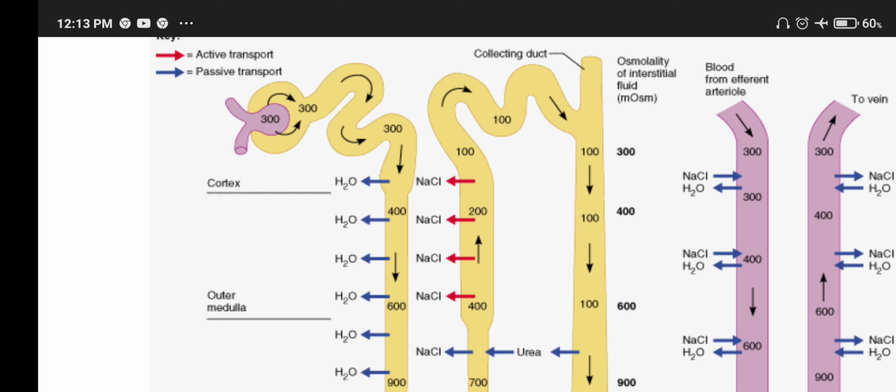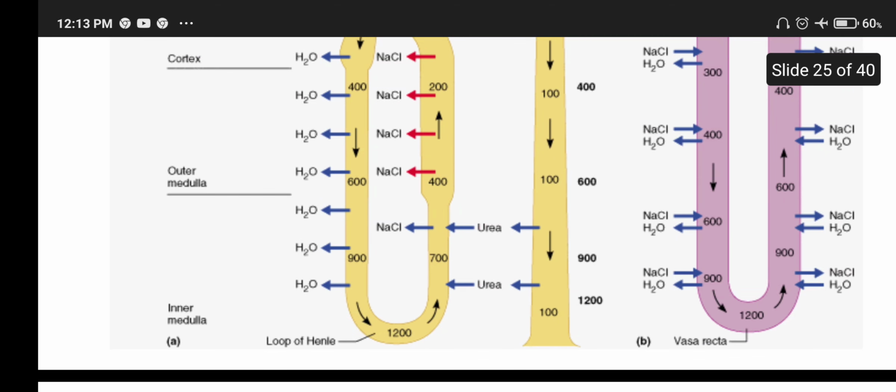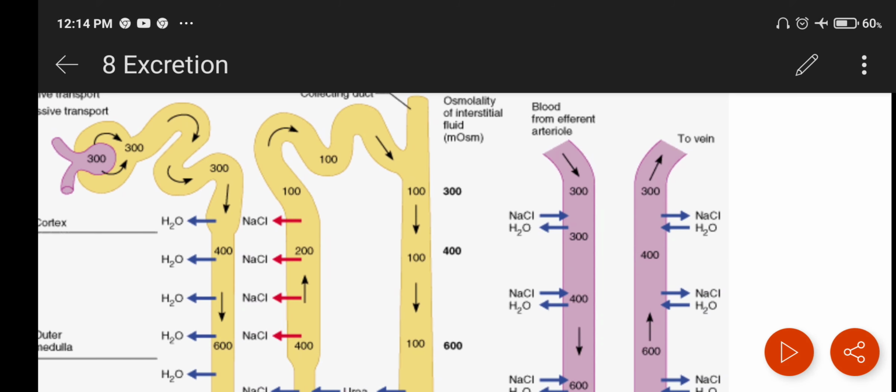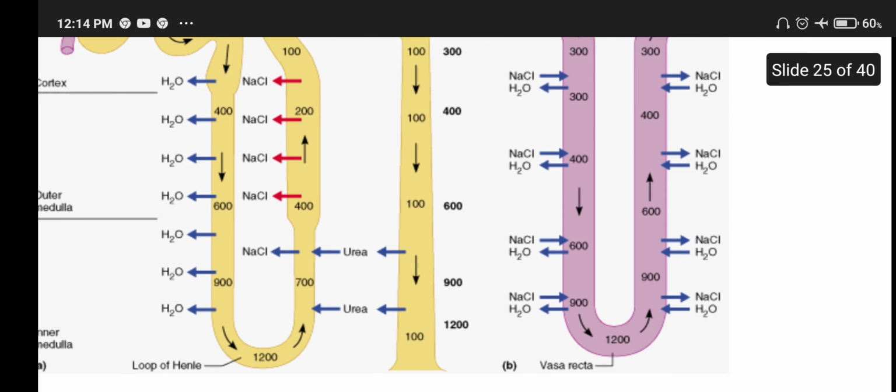This diagram shows that. This is the nephron, and this U-shaped part is Henle's loop, and here the counter current is explained with the light pink color. It is permeable to water and impermeable to salt, which is done by active transport. Just the reverse process occurs in the ascending loop.